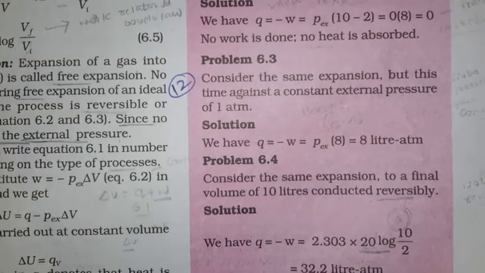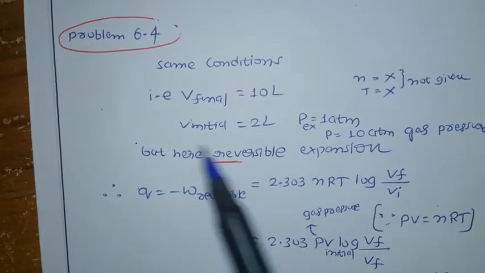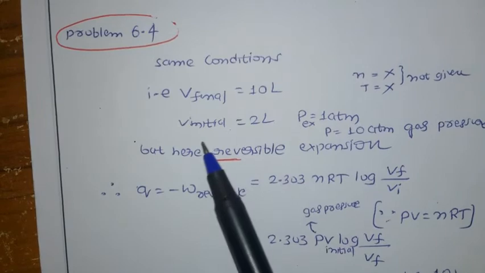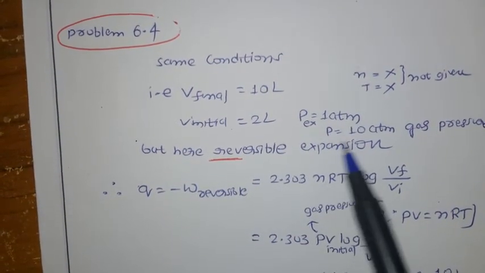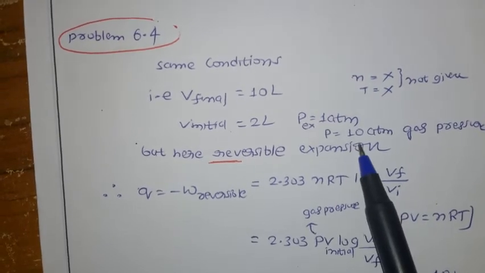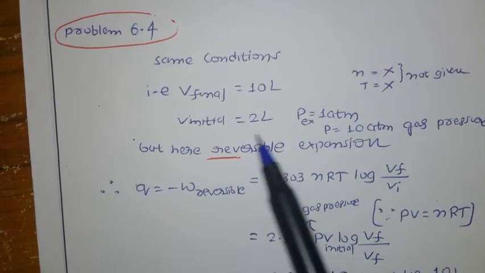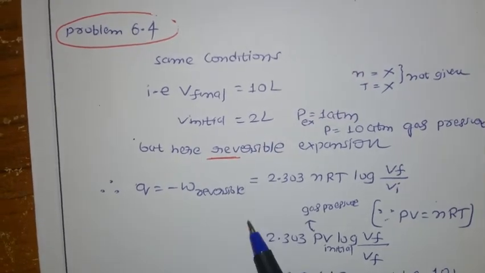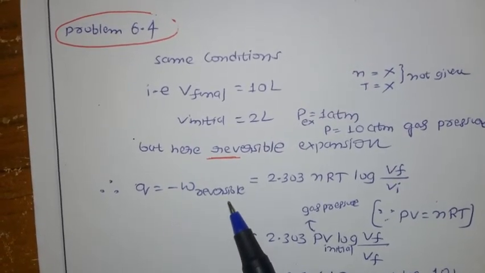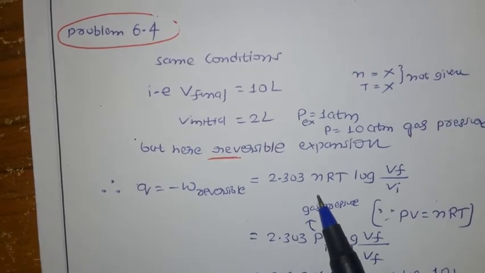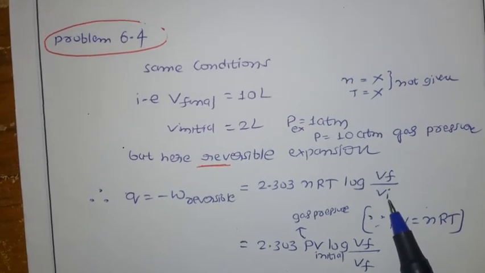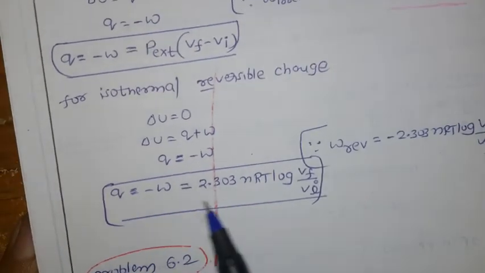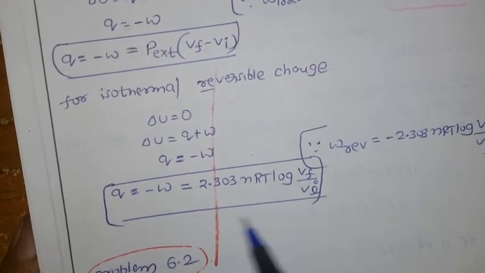Now if you see the solution, same condition: final value we have is 10 liters, initial value is 2 liters, external pressure 1 atm. But here the pressure given is 10 atm, that is the gas pressure. For a reversible expansion, the formula is Q equal to minus W reversible equal to 2.303 nRT log V final divided by V initial. We already saw this is the key formula for isothermal reversible change. You can see this in the notes.